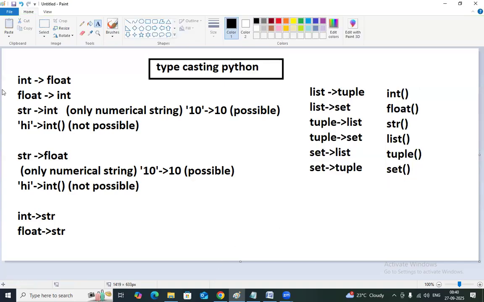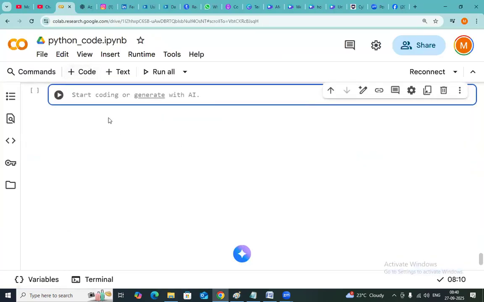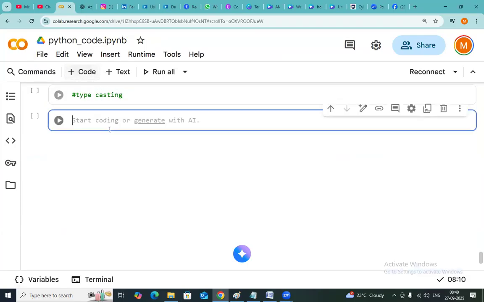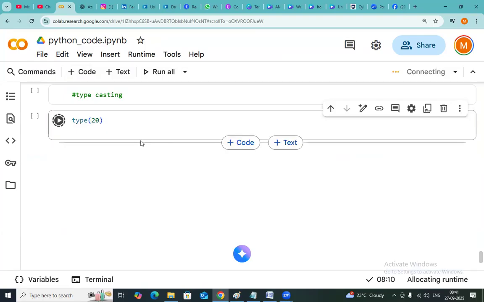Okay, open Colaboratory. Now let's go with the typecasting process. How is this typecasting going to work? I'm taking an integer value, 20. What kind of data is 20? I want to check the type of 20. The type of 20 is basically integer.